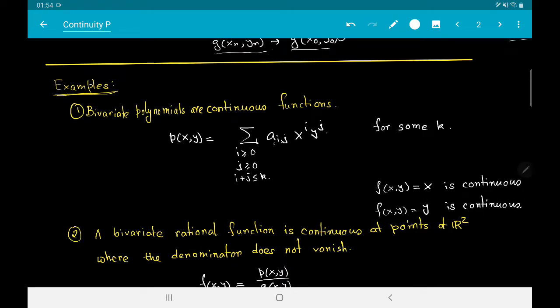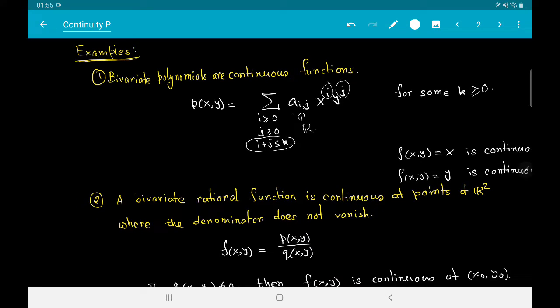It is a summation of aij x to the power i, y to the power j, where aij is a real number, and i and j are non-negative, and there should be only finitely many summands. This condition, i plus j less than or equal to k, ensures that there are only finitely many summands. So here we fix a non-negative integer k and we write down this expression.